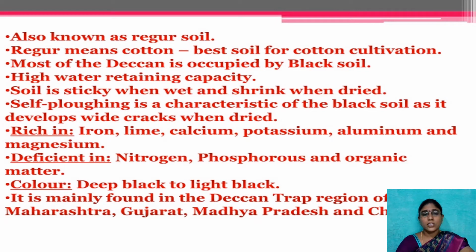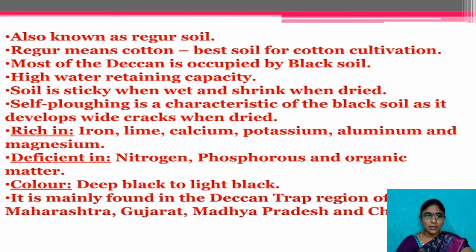This soil is very rich in iron, lime, calcium, potassium, aluminum and magnesium. See how many minerals are included in this. But it is deficient in nitrogen, phosphorus and organic matter. So only a few crops, like cotton and maize, are suitable for this type of soil.